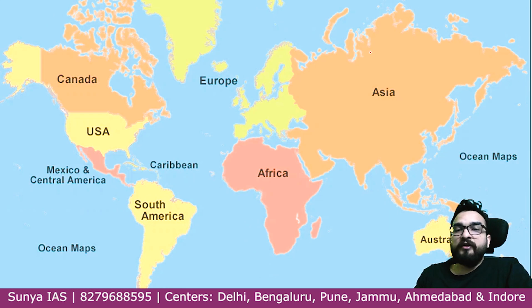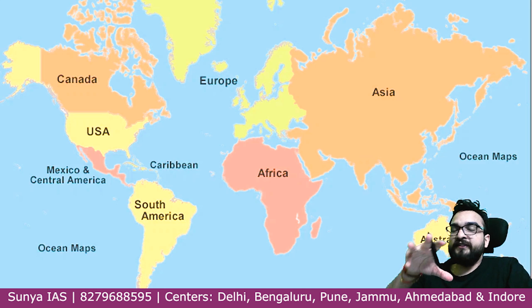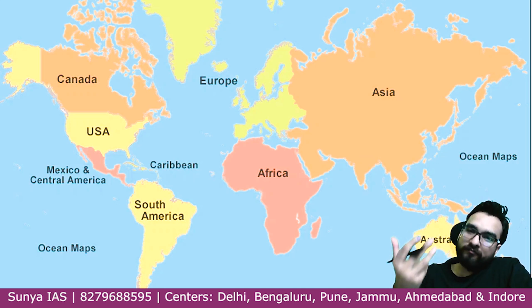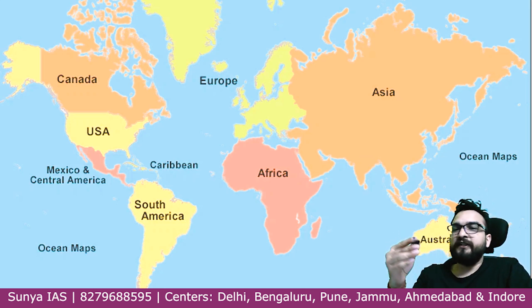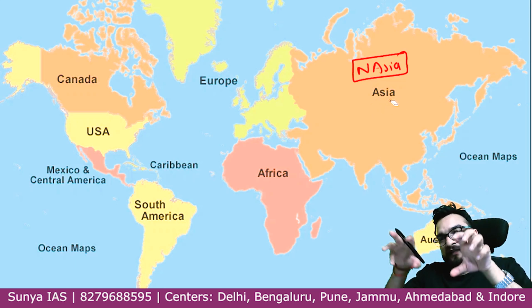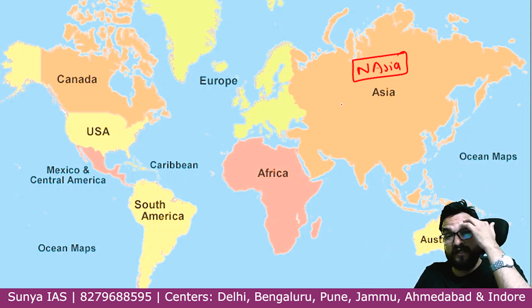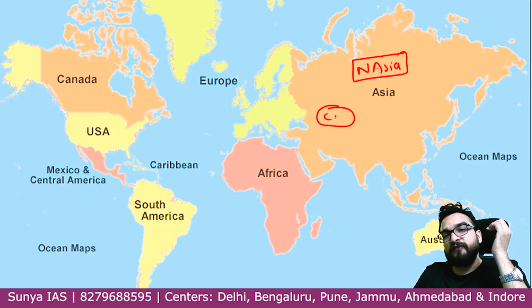Now the wonderful thing about Asia is we have our country over here, right? But other than that, you will see that Asia is divided, basically not divided by geographers, but whenever we study it, it is under certain divisions, guys. For example, over here you will see North Asia. Now Central Asia should be over here, but we cannot take some districts of China, some districts of Kazakhstan like this and call it Central Asia. So they have called a group of countries Central Asia, guys, over here.